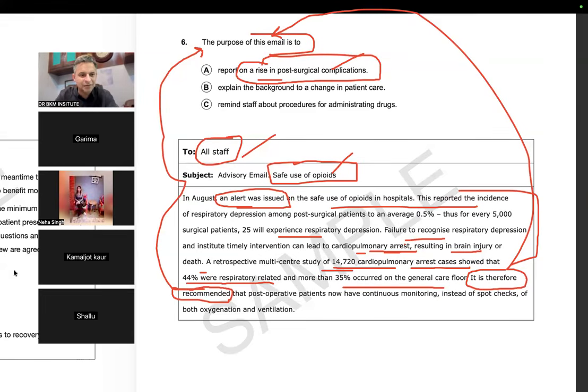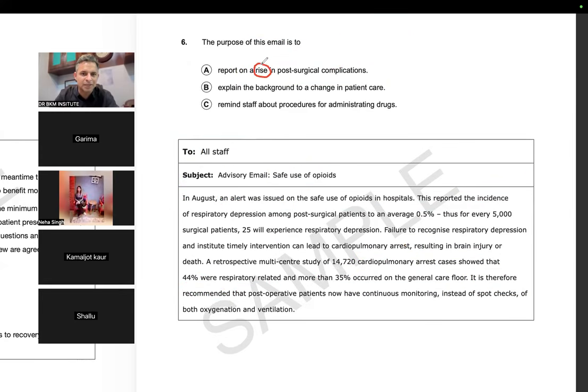So when I see the word rise, something should increase, but there was no increase. They were saying the number was terrible. The number was horrific. It was terrifying, but it was not increasing. They didn't talk about the increase. So that is what makes me feel comfortable when I do OET reading. I don't have one reason, I have two reasons to eliminate a single thing.